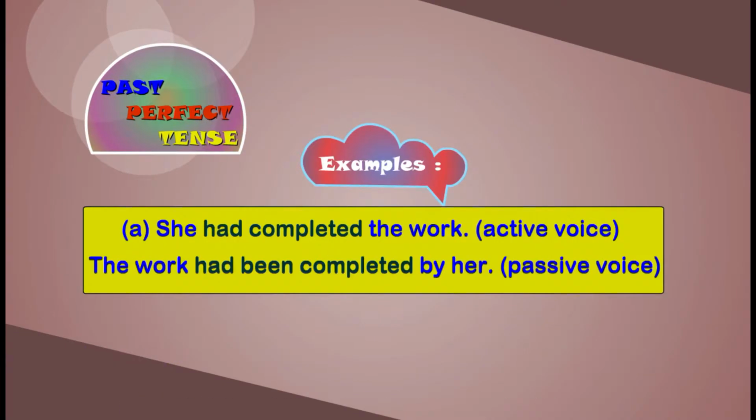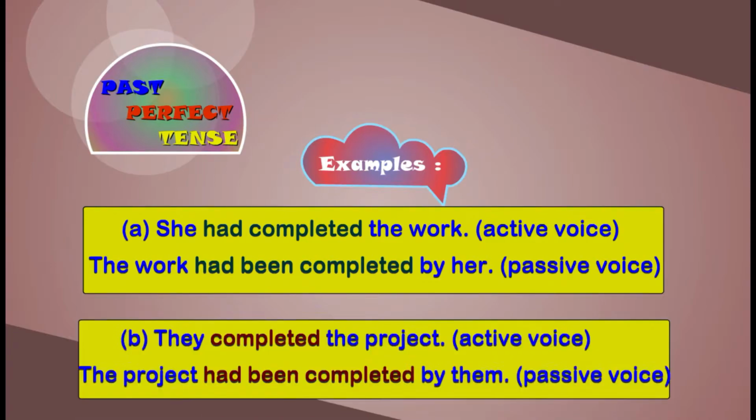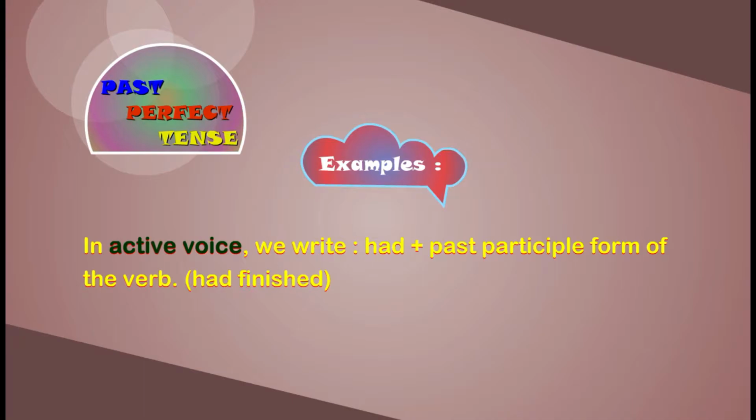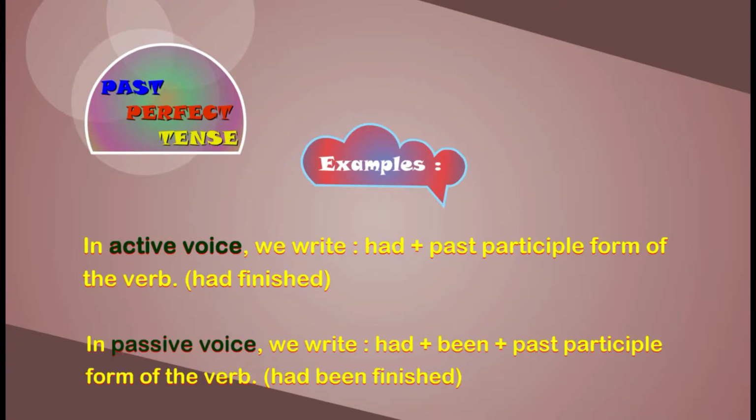Past perfect tense. Examples. She had completed the work. Active voice. The work had been completed by her. Passive voice. They completed the project. Active voice. The project had been completed by them. Passive voice. In active voice, we write had plus past participle form of the verb, had finished. In passive voice, we write had plus been plus past participle form of the verb, had been finished.